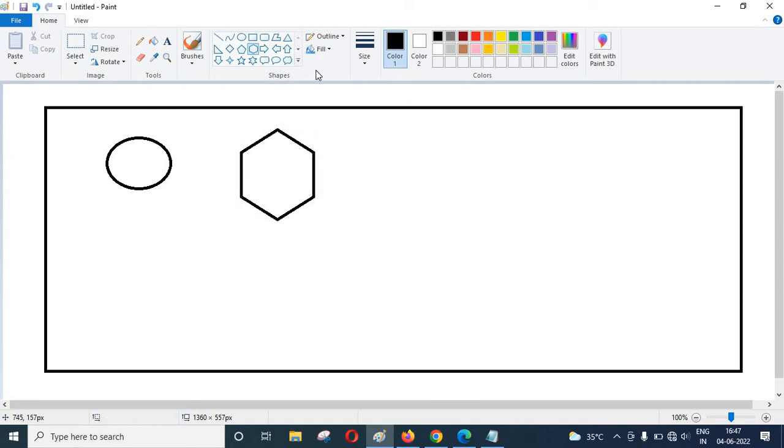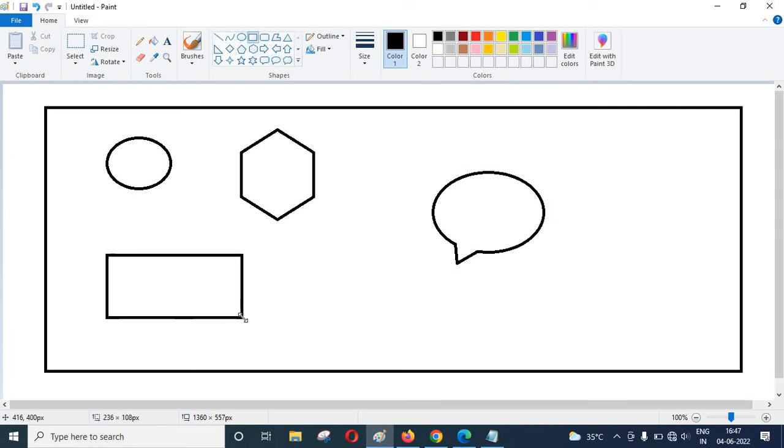Suppose there are two or three members in this boundary, in this class. So who will know very well about these members of the class? The object. An object is the one who has more knowledge about the members of the class.